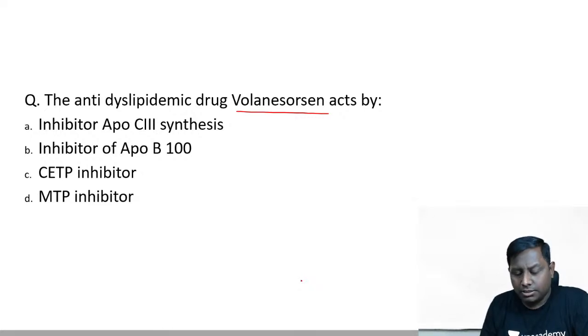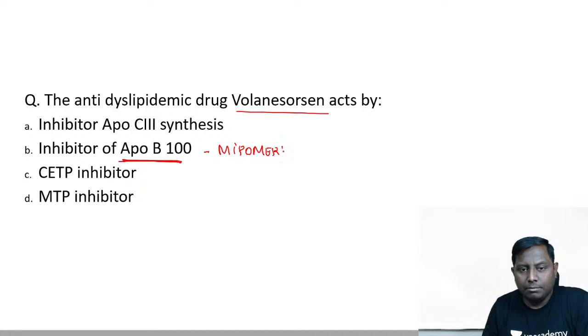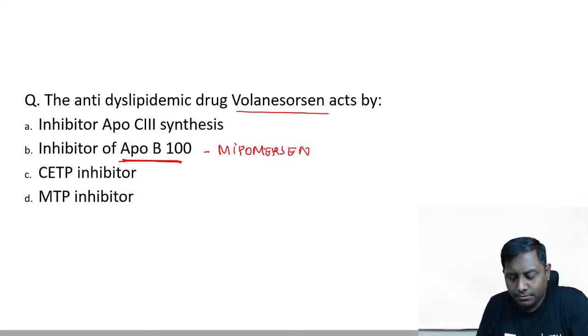Okay, please go ahead, mark this question. Most of you are marking B, ApoB100 synthesis. The drug that is inhibiting this one is mipomersen. So I just ruled out your answer, that is B.